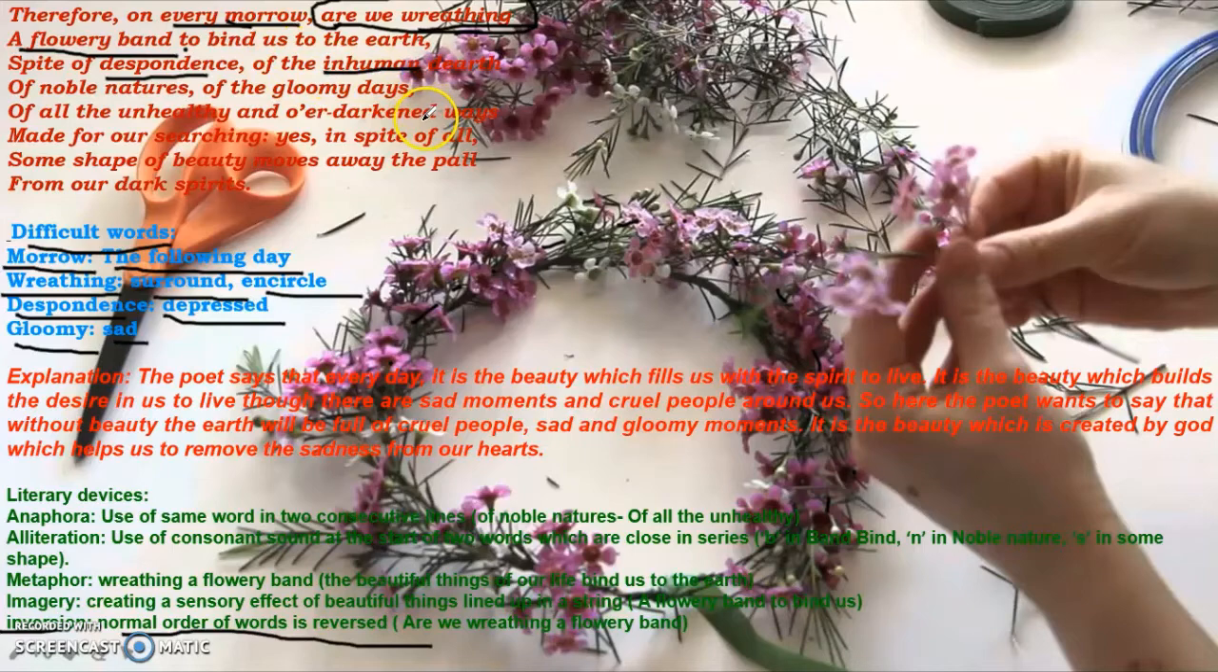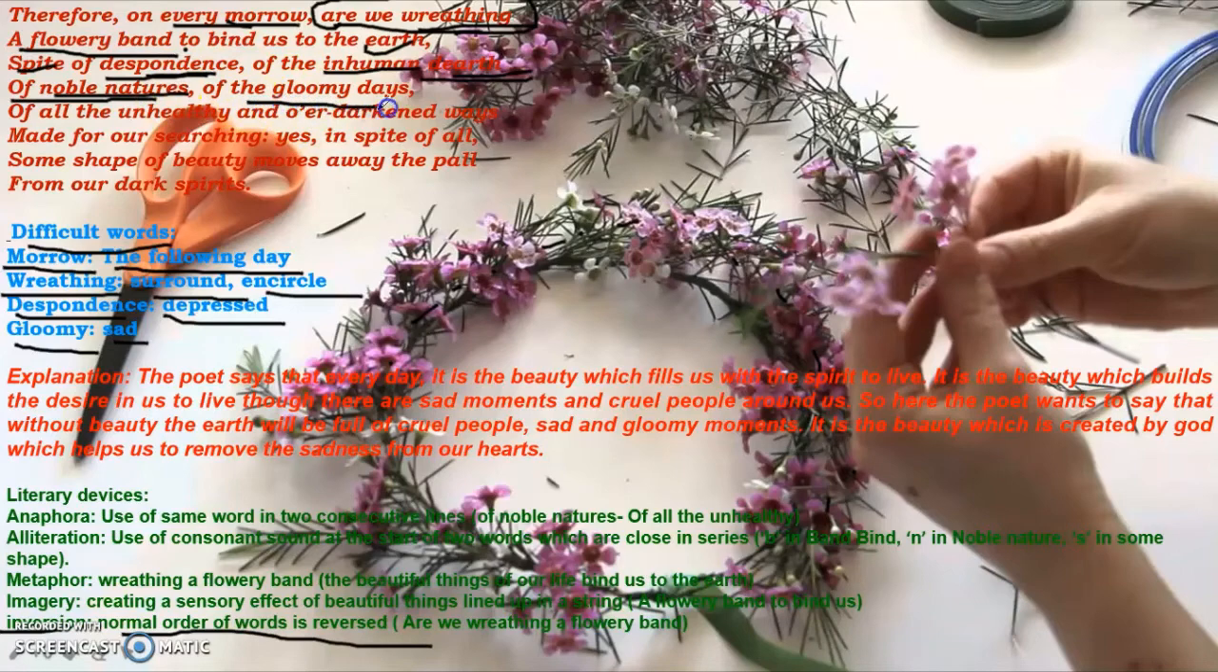Of the inhuman, there is inhumanity around us. There is dearth, dearth means shortage. There's dearth of noble natures around us. So around us there is too much of hatred, too much of despondence, too much of inhumanity, too much of the shortage of noble natures, people with good natures. There is a shortage of good natured people around us.